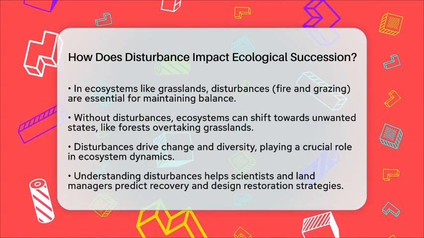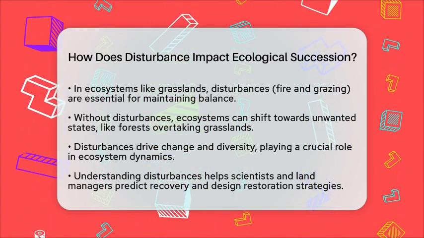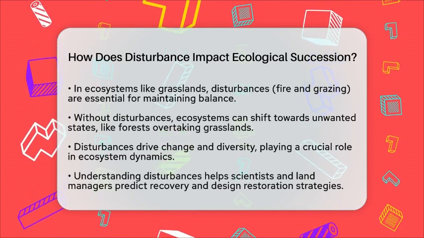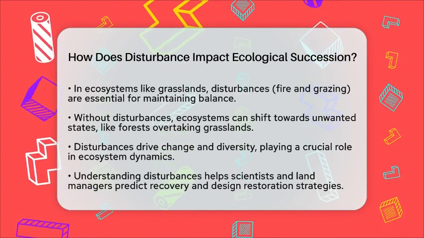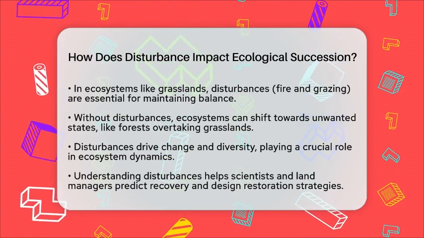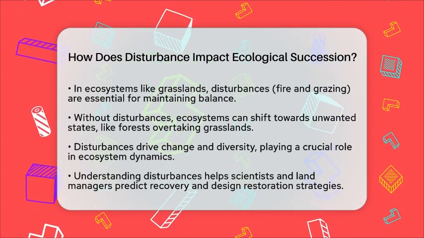In summary, disturbances impact ecological succession by disrupting existing communities, allowing pioneer species to take over, increasing biodiversity temporarily, and sometimes maintaining ecosystems in specific stages. This dynamic interaction shapes the structure and function of ecosystems over time.